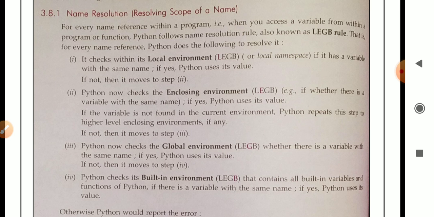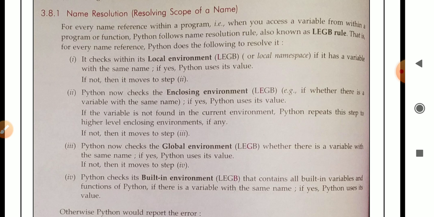Means when a function closes, then the local environment is closing. So in step 2, Python will check the enclosing environment whether the variable is present with the same name. If the name matches, then Python will use the value stored inside it. If not, then it will move to step 3.